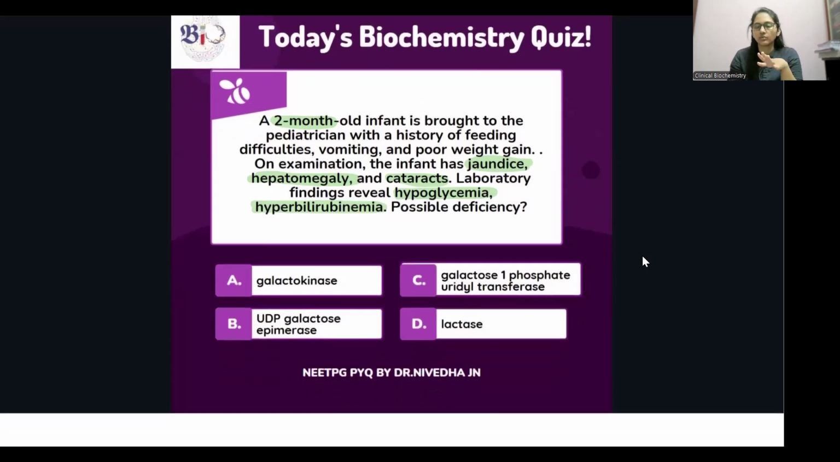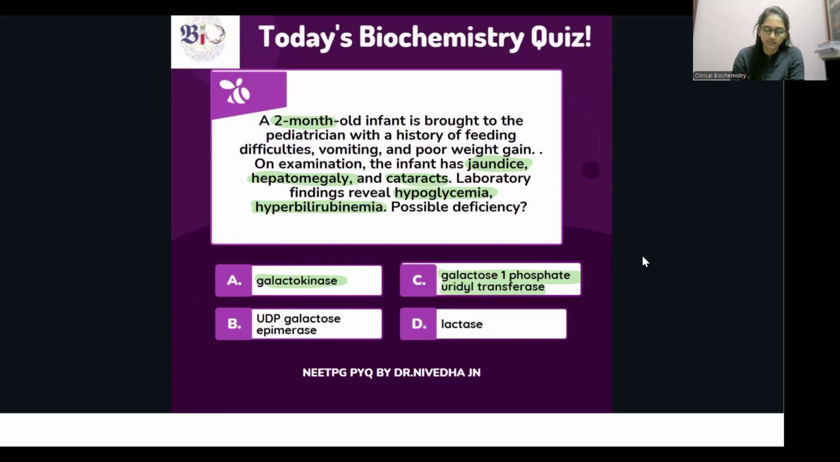Cataract in a newborn is going to be because of a galactose metabolism defect. That is the only possibility. Cataract in a newborn is going to be galactosemia. But as you can see, you can rule out lactase deficiency, because lactase deficiency leads to lactose intolerance. Next, you have the enzymes galactokinase and galactose 1-phosphate uridyl transferase. So what do you think the enzyme deficiency would be?